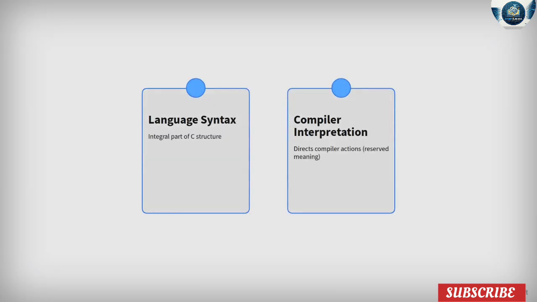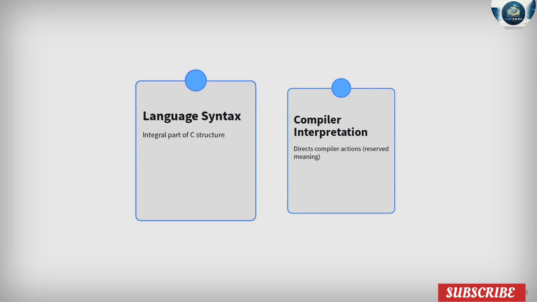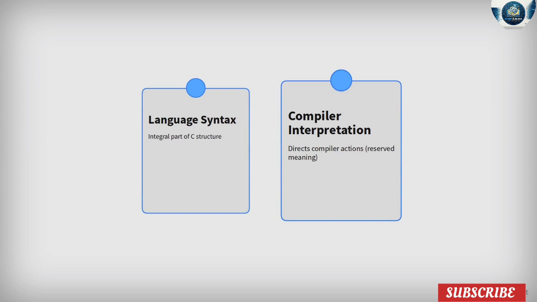Here's how keywords function in C, influencing both the language's syntax and the compiler's behavior. Language syntax is shaped by keywords, making them an integral part of C structure. Compiler interpretation relies on keywords to direct its actions, since these words have reserved meaning.